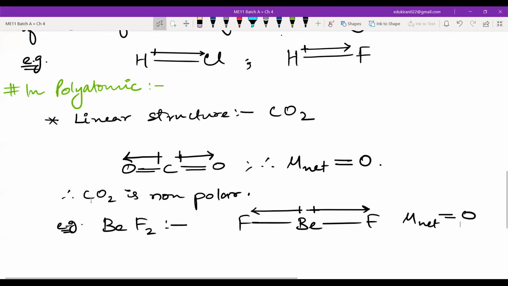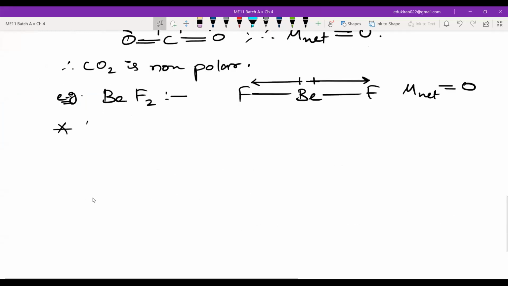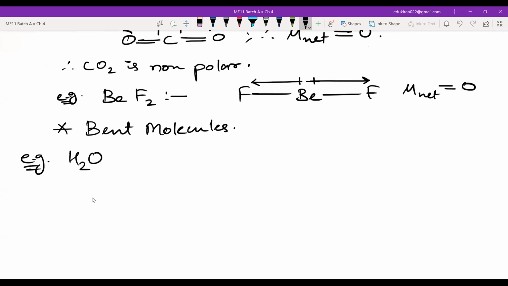Now, you have seen linear molecules. Now, if you have bent molecules, in a bent molecule, how will you have it? For example, if you have H2O, you will have oxygen, hydrogen, and hydrogen like this. Okay. So which is more electronegative, oxygen or hydrogen? Oxygen is more electronegative, right? So you will have an arrow like this.